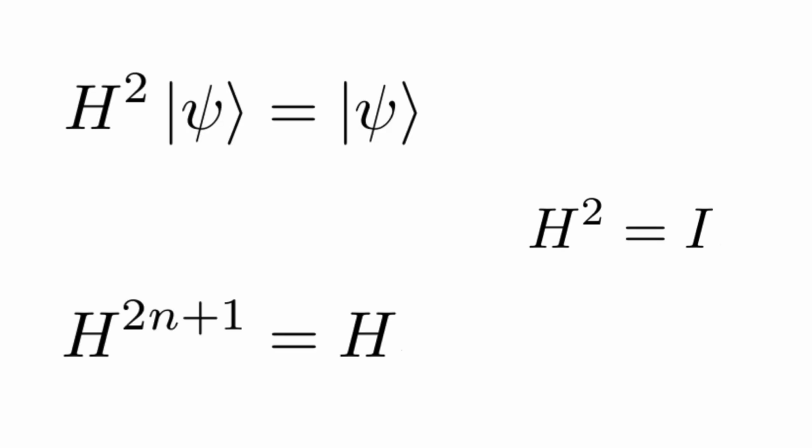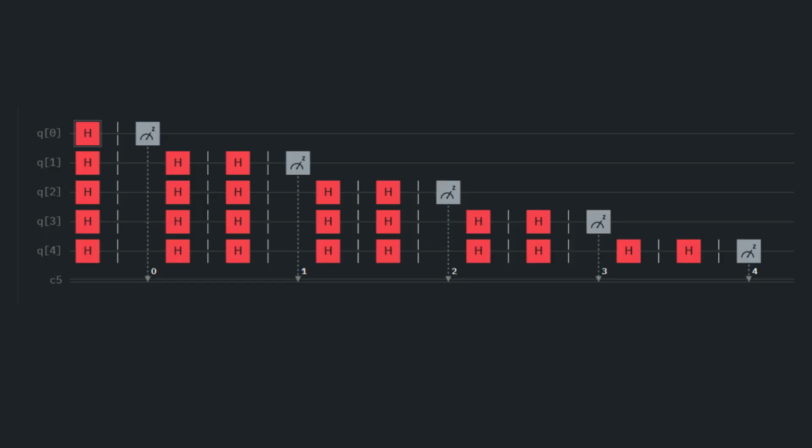A fascinating property of this unitary operator is that applying it twice gives us the identity matrix, H squared equals identity. This means two consecutive operations should theoretically return the system back into its original state. We use this property to build and compare analogous systems. Let's start with the quantum setup.